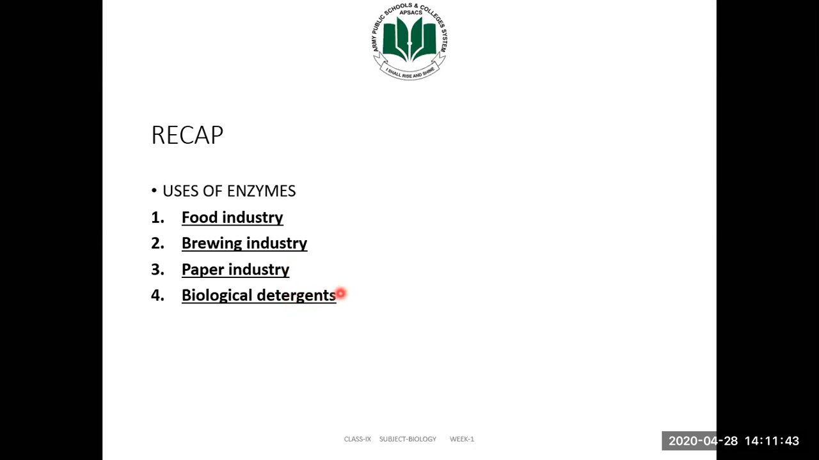Biological detergents. Enzymes are used in biological detergents so that our clothes will remain stain free. The main enzymes are proteases and amylases, which are breaking down the protein stains and starch stains from our clothes. So that was all for the uses of enzymes. You have to learn all of these enzymes very carefully. Do not mix up all of these. I hope this is very interesting for students to learn uses of enzymes in our daily life.